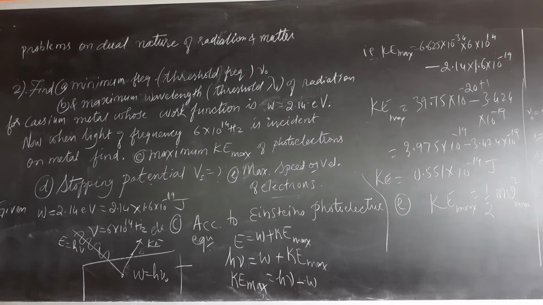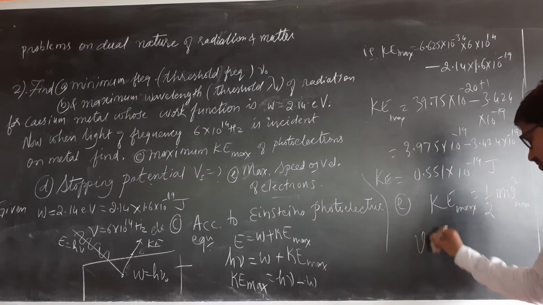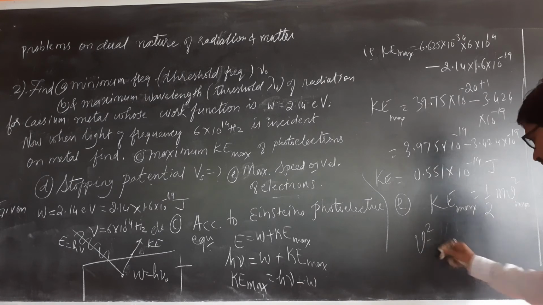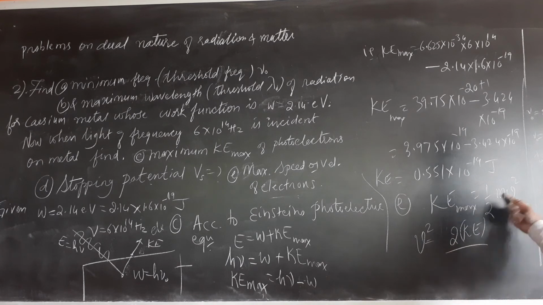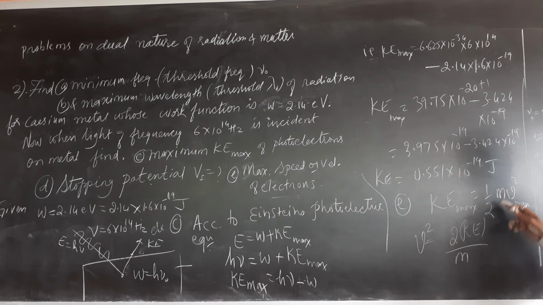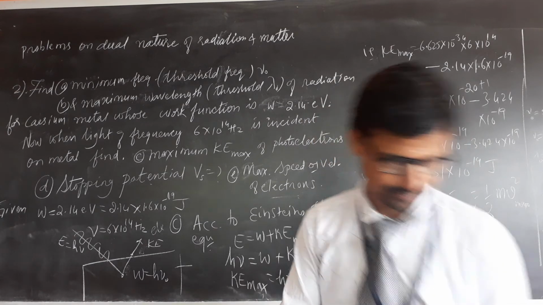Yes, it is visible. This one can be written as V square is equal to 2Ke upon m. We have taken m upon 2 as 2 upon m to this side. Substitute Ke and mass of the electron, you will be getting square of the velocity. We will simplify that one.